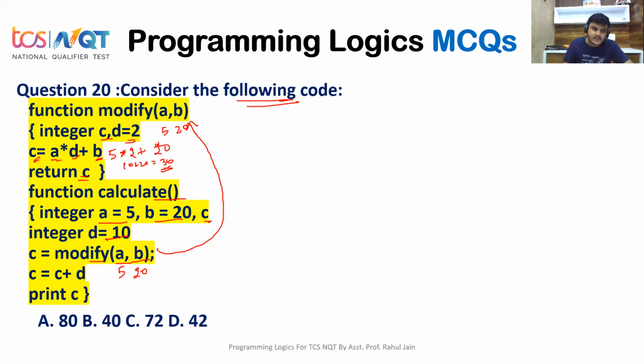Return C. If you return C, come here. C equals to C plus D. What is the value of C? 30. What is the value of D? D is assigned 10 here. I will use the local variable value, so the value of D is 10. 30 plus 10 is nothing but 40. So print C will print 40, right? This is the pseudo code given to us, and we need to answer what would be the correct option. So 40 is the correct answer for this question, guys.